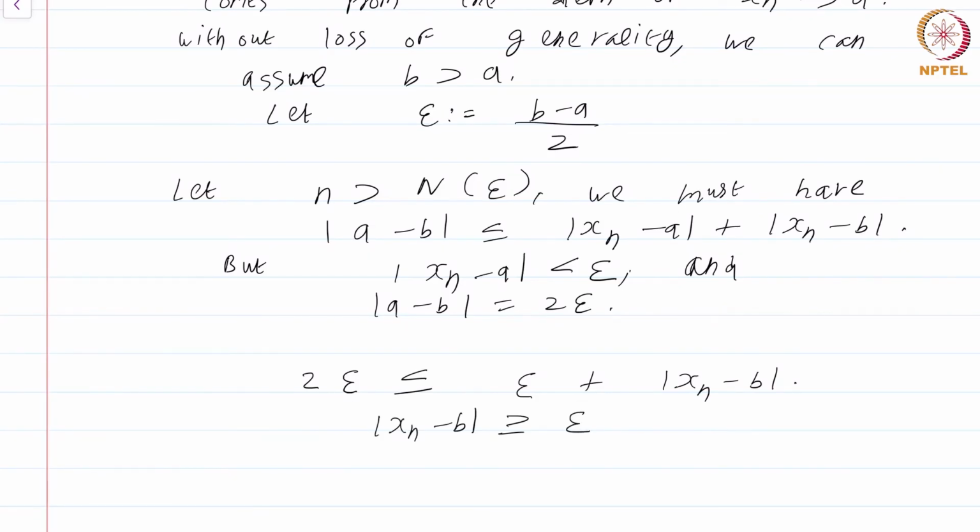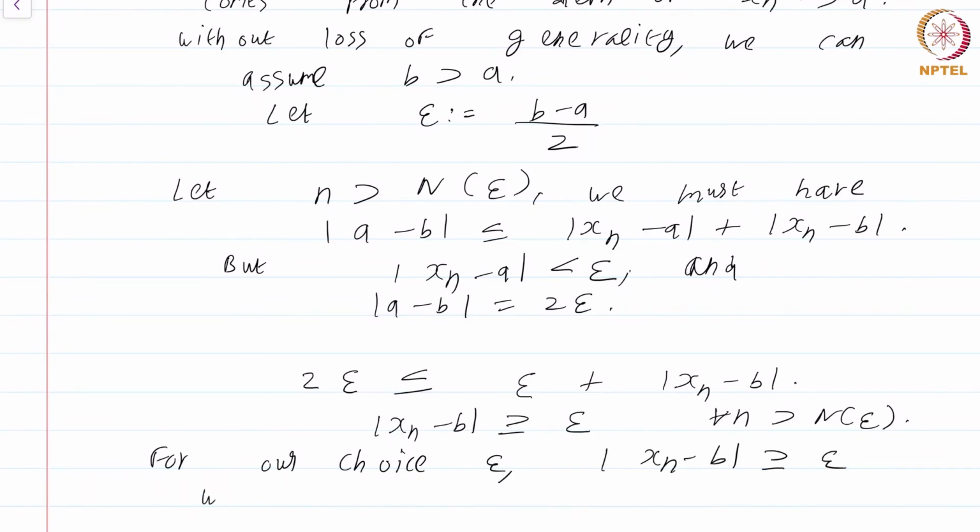And this is true for all n greater than N of epsilon. If you think about this, what this is really saying is that for our choice of epsilon, mod xn minus B is greater than or equal to epsilon whenever n is greater than N of epsilon.